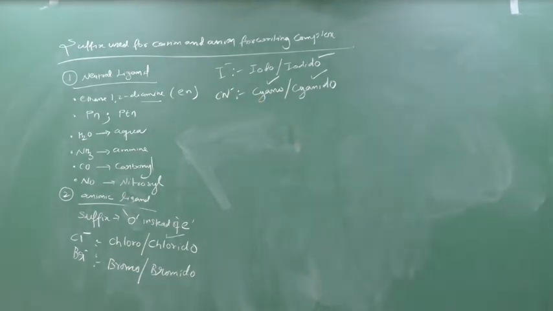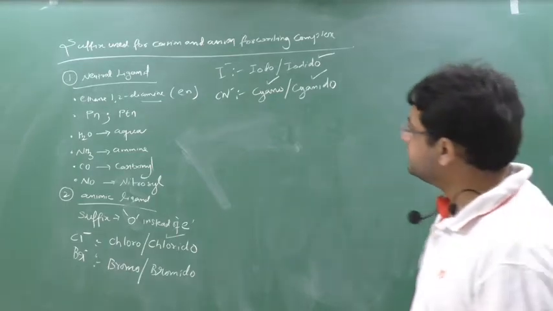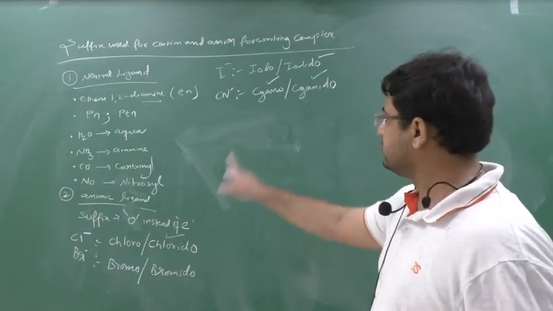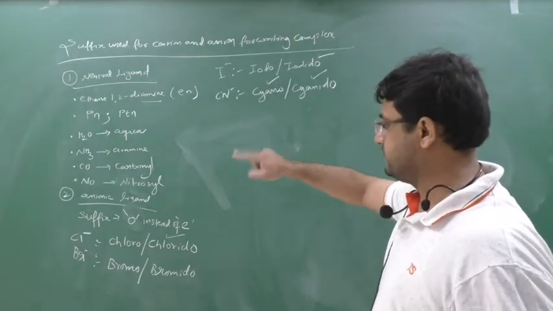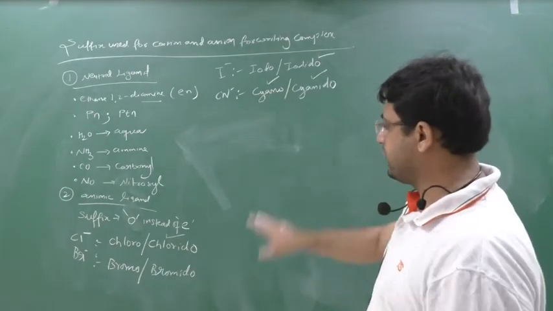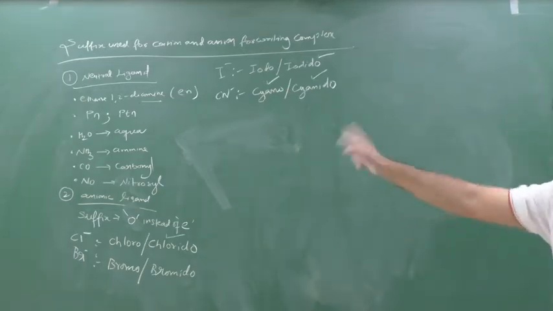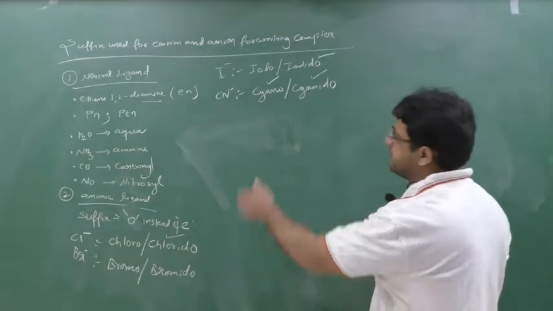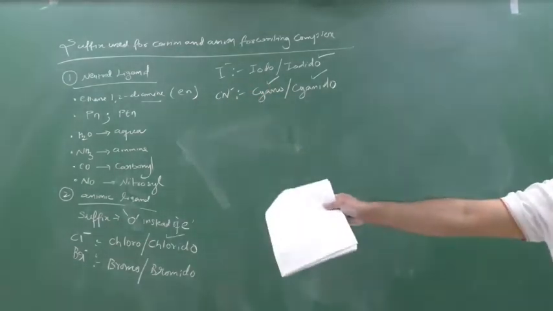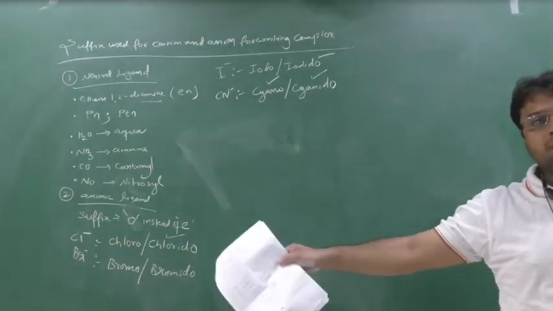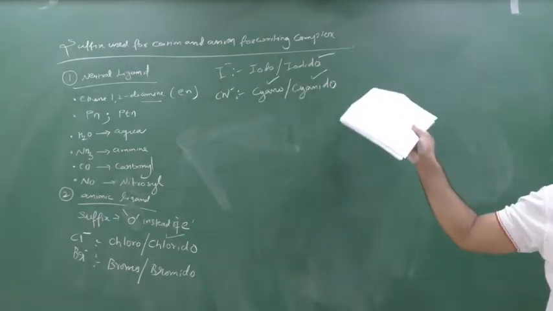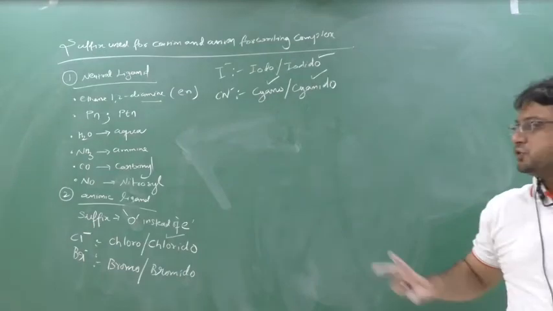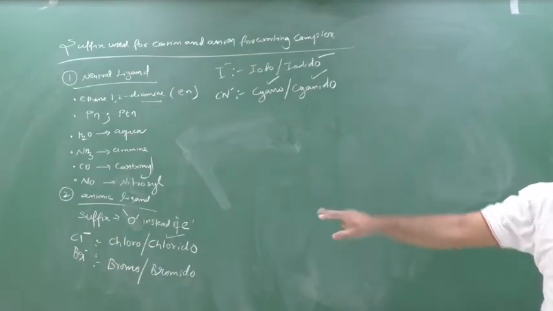Next, these are the certain ones only. For these four cases you can use both names. The remaining I will tell you, but remember these are the exceptions. Therefore Cl minus, Br minus, I minus, CN minus: you can use chloro or chlorido, bromo or bromido, iodo or iodido, cyano or cyanido. Clear? Both names can be used only for these four.